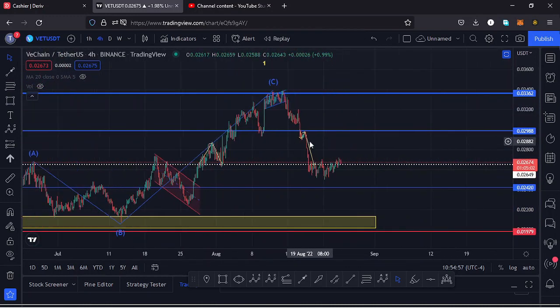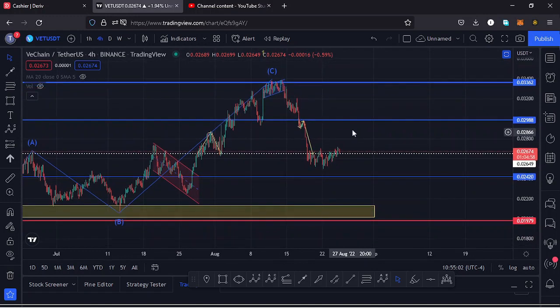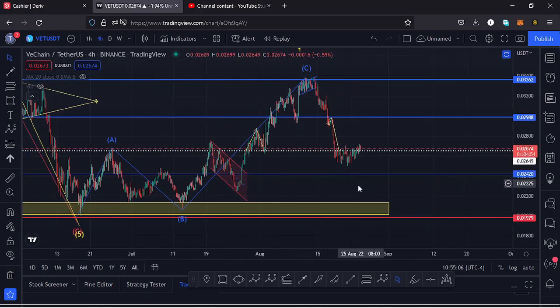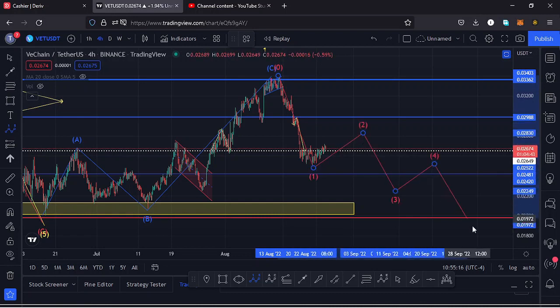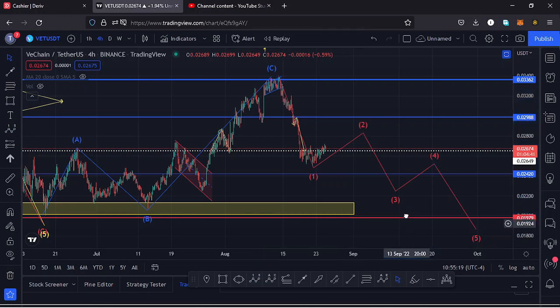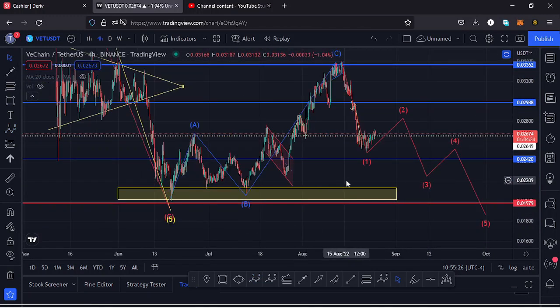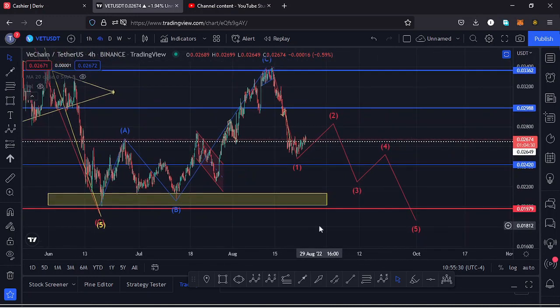And having done so, whatever we expect on this other side is the formation of a 5-wave structure to the lower side, and that could be giving us lower lows here on the charts. So whatever we are seeing here, this might be the first wave of that 5-wave structure. Then I expect a wave 2, a wave 3, a wave 4, and then a wave 5 to give us lower lows here on the charts. And once that happens, then we can name the new low as the low for that massive ABC correction, and then expect a very nice bounce to the upside.